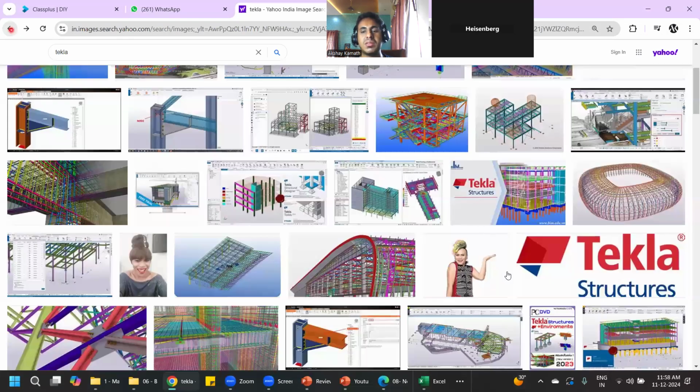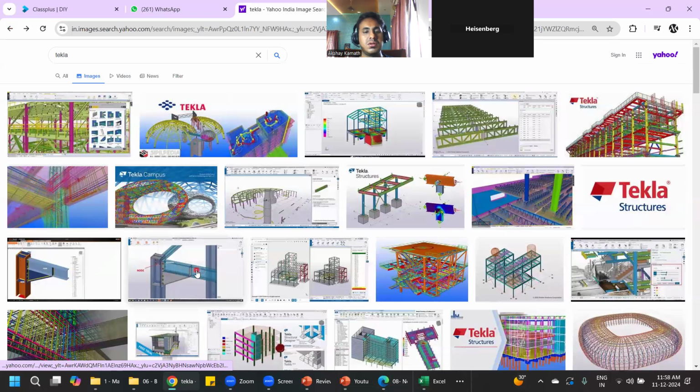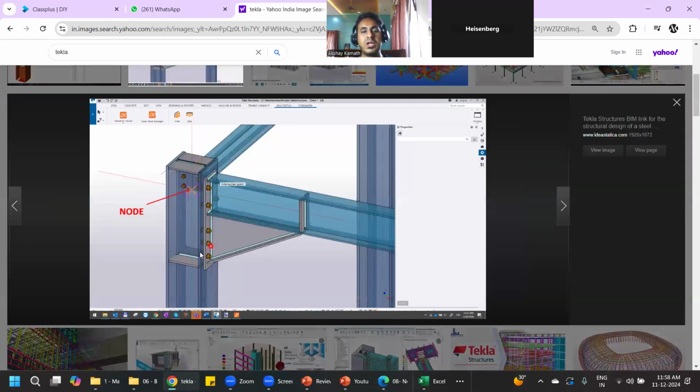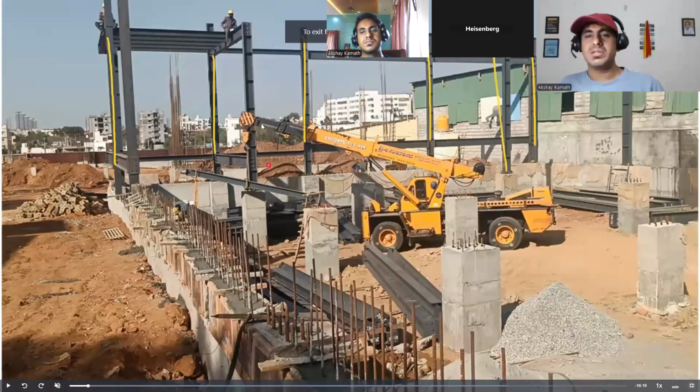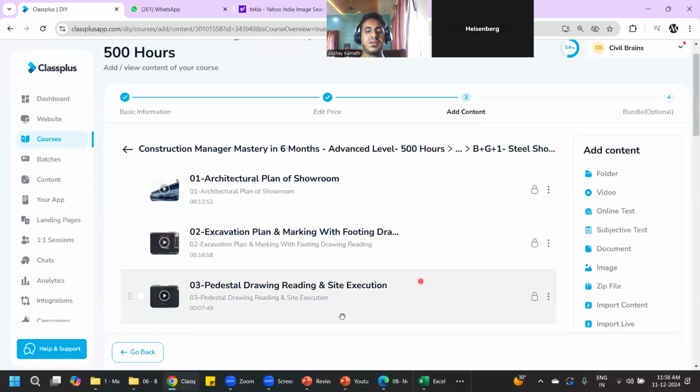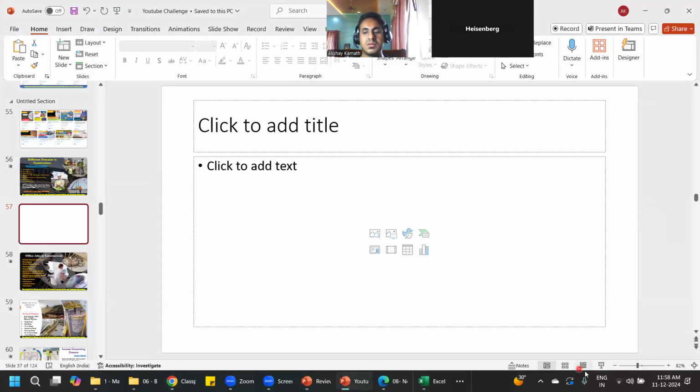So all these are the same, that same modeling only you are doing. See, this is the model you are doing. This is your column. Then you have this another beam here. These are your flanges, web and all. This modeling we are going to do. Whatever model you can see, practically on the site it will look something like this. That's it. Practically it will look like this. Understood? Yes, sir. Okay, fine. We'll go back to that now again.